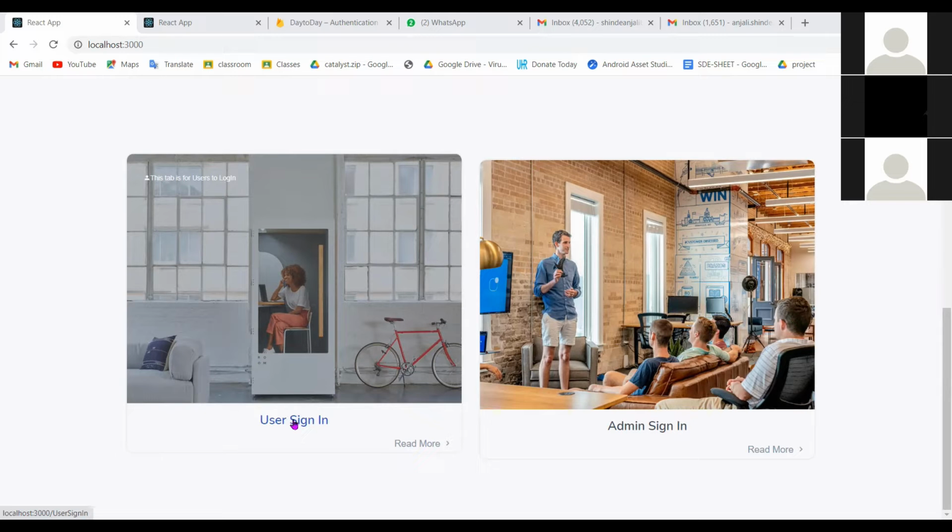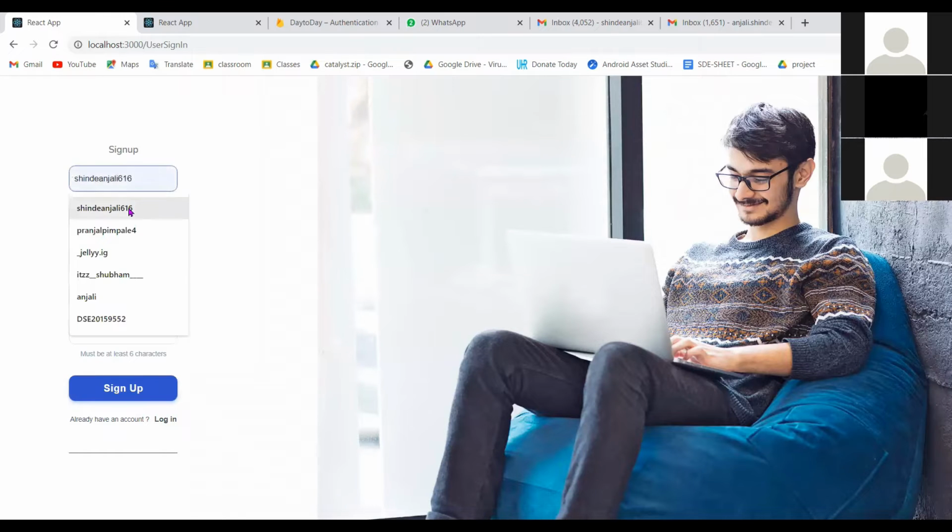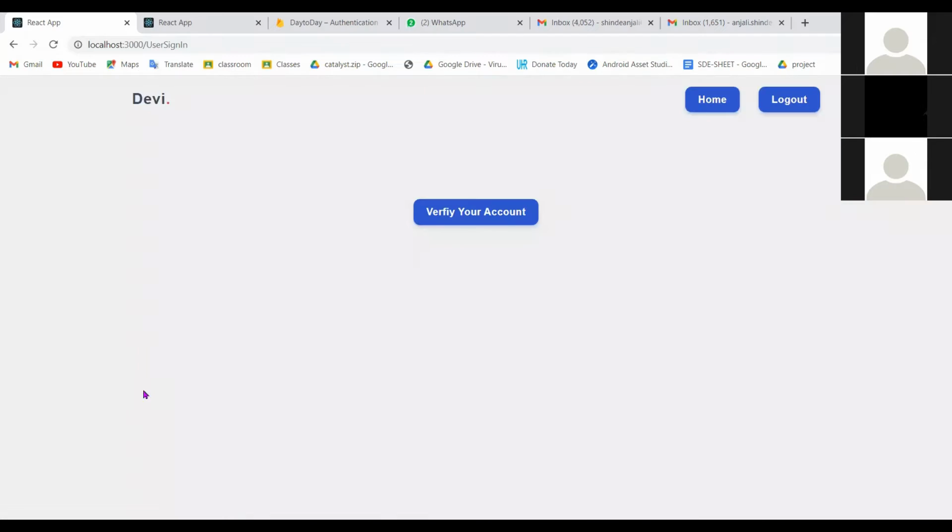As we go with the user sign-in, we will assign an email and a password with minimum 6 characters. So we will get verification details to the account.